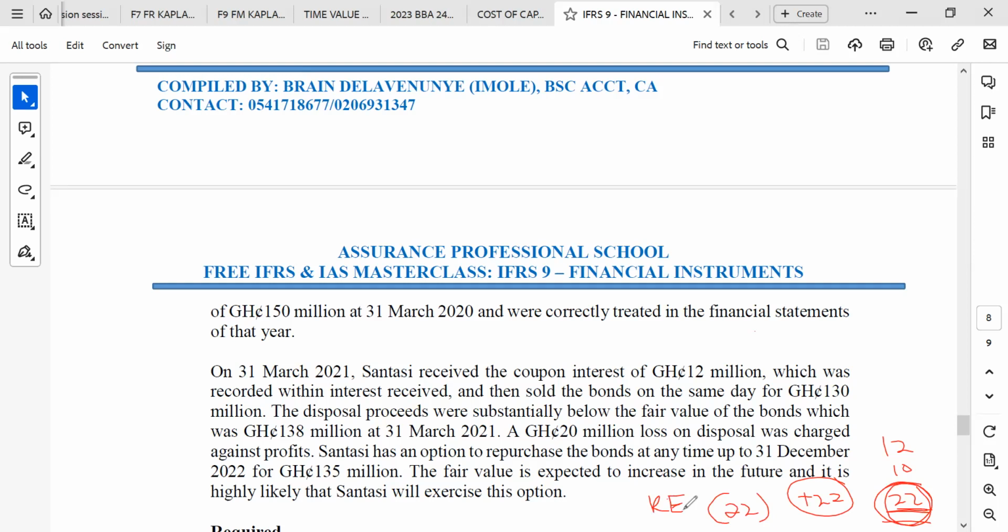For equity instruments, the gain will be in other component of equity forever, because that is relating.